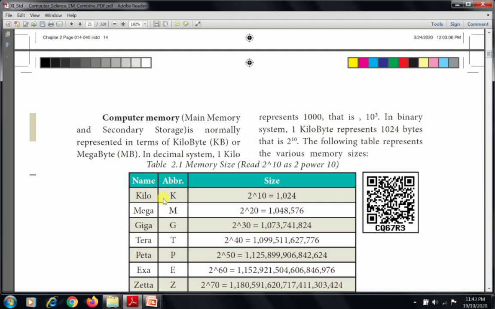In the binary system, 1 kilo represents 1024 bytes. That is 2 power 10, because binary uses only 2 digits, zeros and ones. So 2 power 10 is equal to 1024 bytes. The following table represents the various memory sizes, read as 2 power 10.